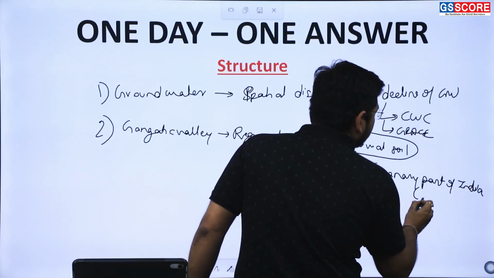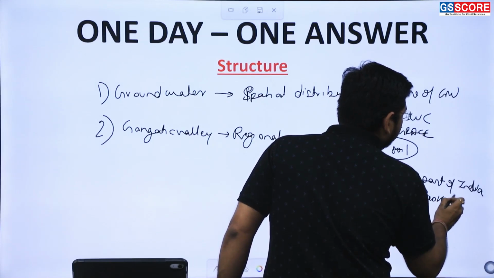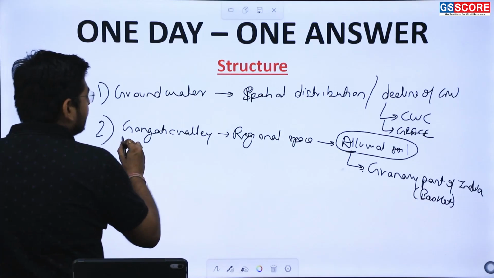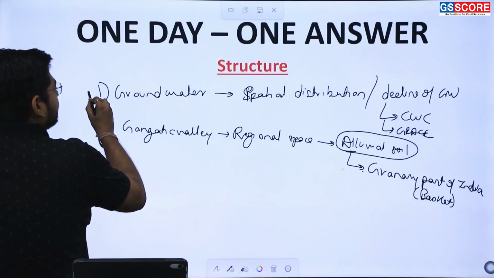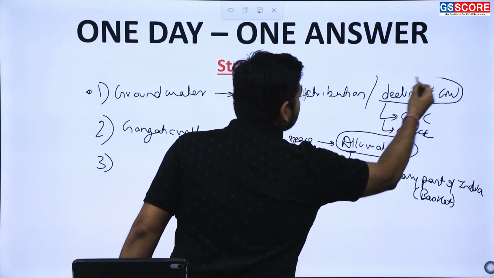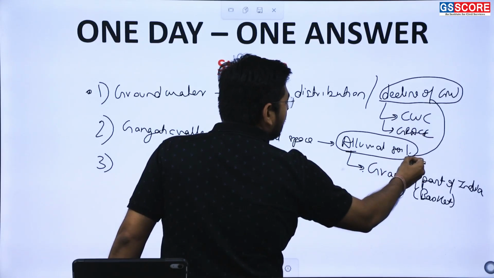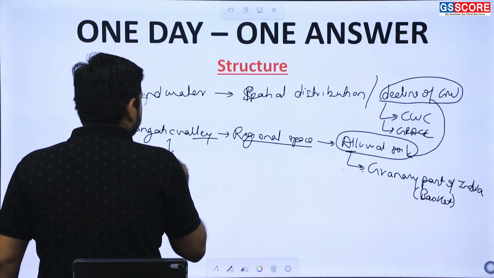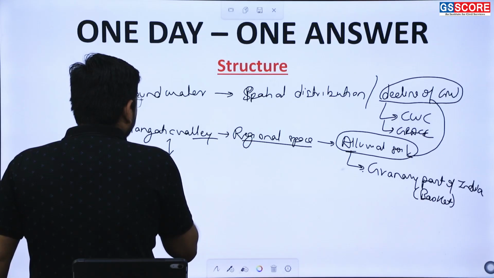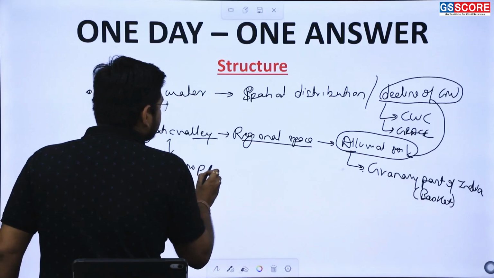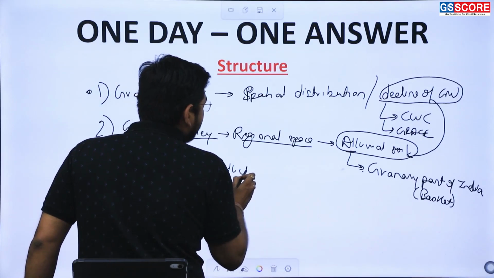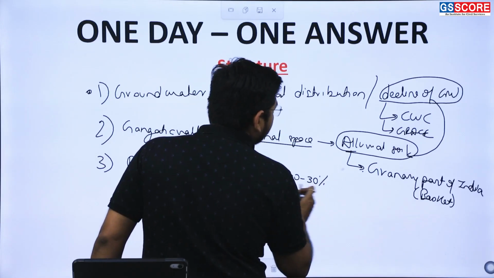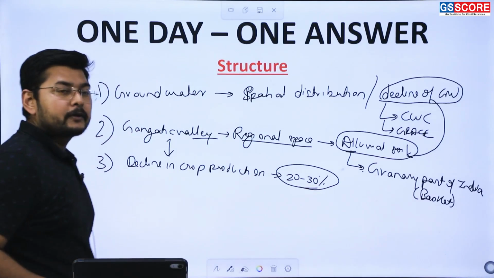Or we can say the granary basket of India. In the third part, what we need to highlight is that because of the decline in the groundwater, how this alluvial soil or this Gangetic Valley will be witnessing a decline in crop production, which is estimated to be about 20 to 30%.